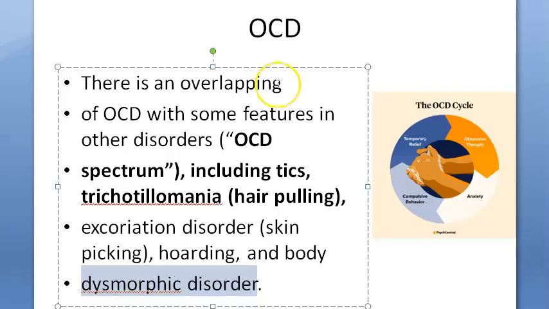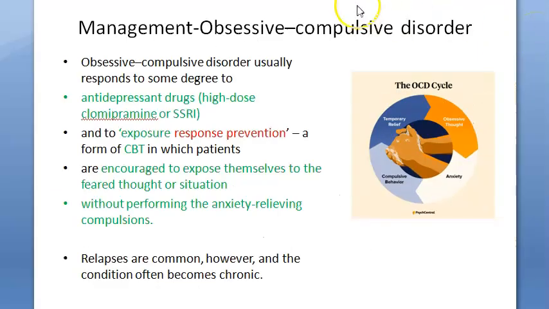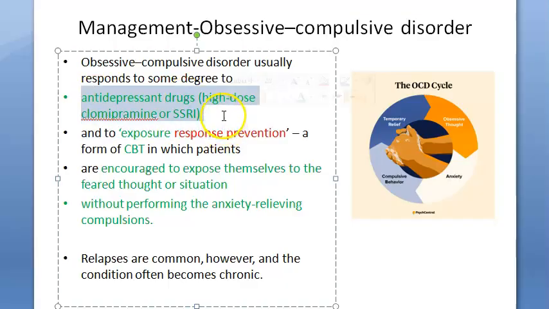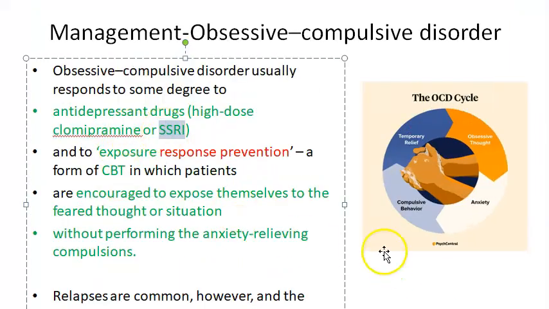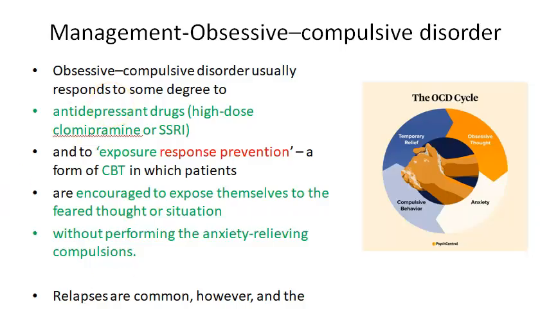Very good. Now let's move on to the management. Pharmacological treatment: they're talking about antidepressants like high dose tricyclic antidepressants such as Clomipramine, TCA. Or they are talking about SSRIs, selective serotonin reuptake inhibitors, like Fluoxetine. Clomipramine, Fluoxetine.